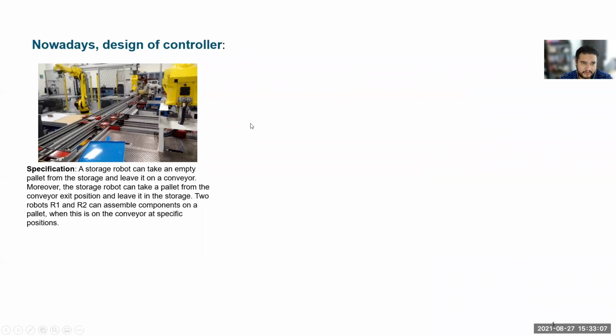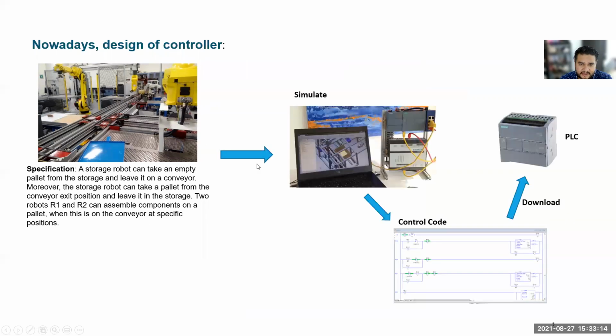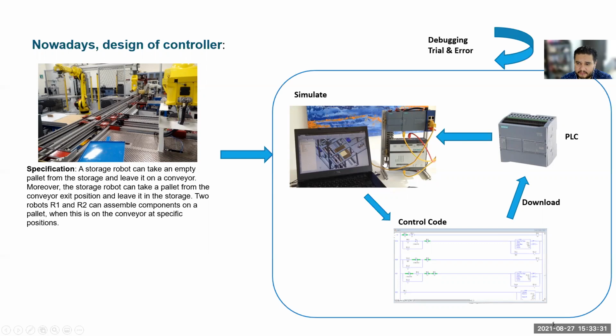If a technician wants to design a controller nowadays, he starts from a specification given in natural language, like this one. If he uses virtual commissioning, he will have a simulation of the plant connected to a real PLC device. He will start programming the control program, download it to the PLC and simulate the control program. After this, he will check if the program is correct. If there are some errors, he will return to the code and so on.